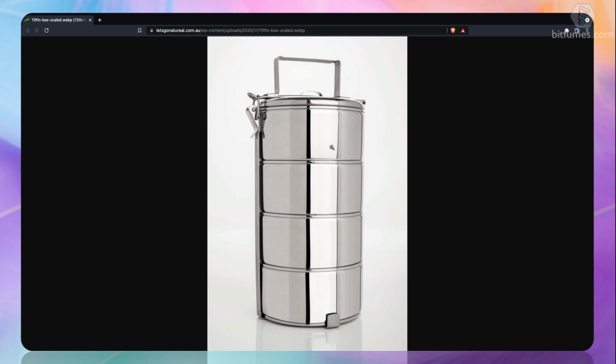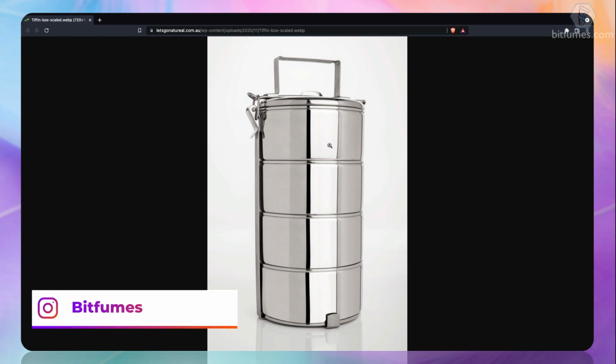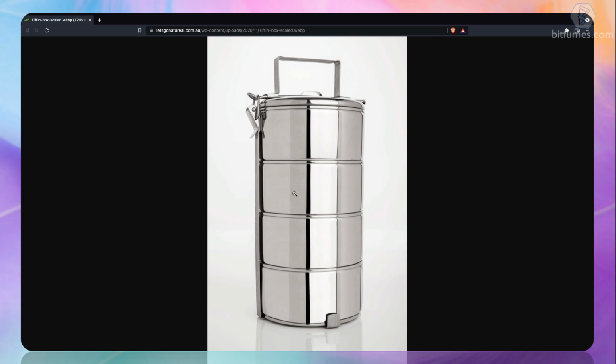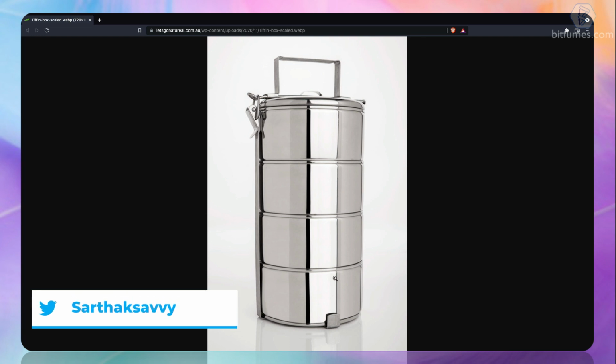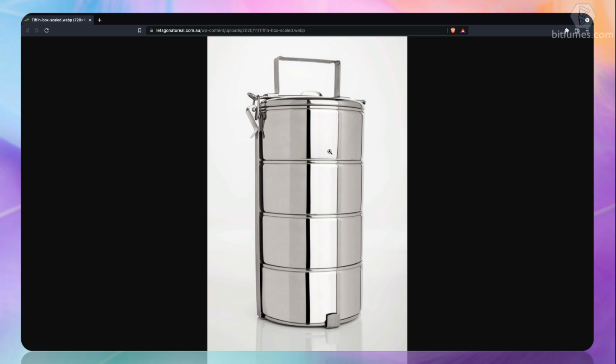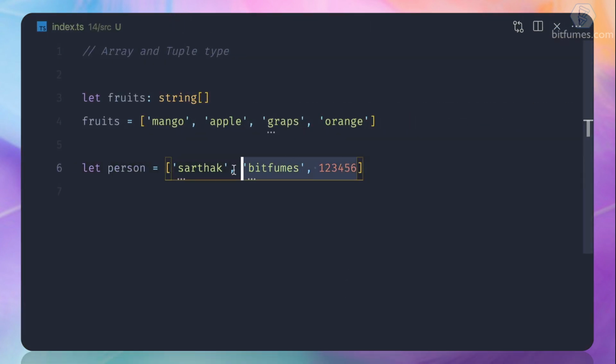And if the first one is for the curry, it's always going to be the first one for the curry. It's not going to change when you transfer the tiffin from one place to another. It's always going to be the same sequence. And the important thing to notice here is that it is always going to have only 4 chambers. So this is the fixed one. Sequence matters and type matters. But the question arises, how does TypeScript know that this is a tuple?